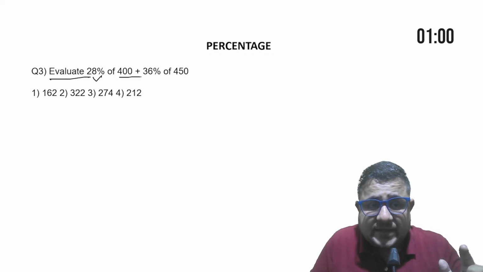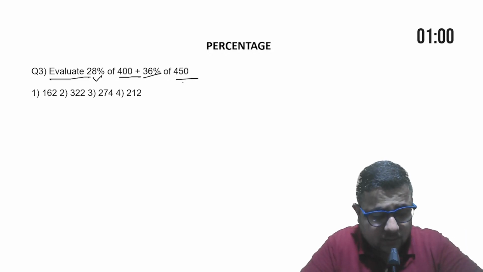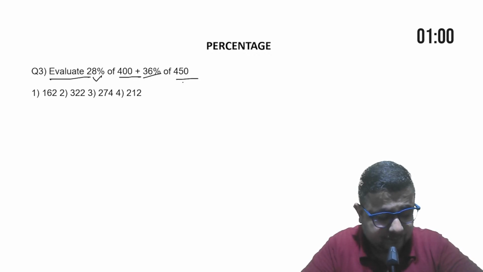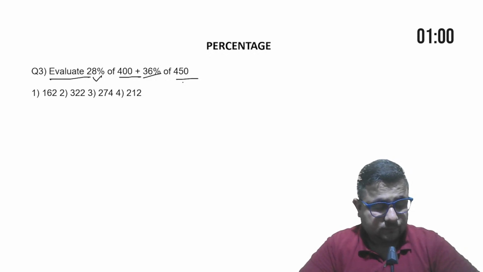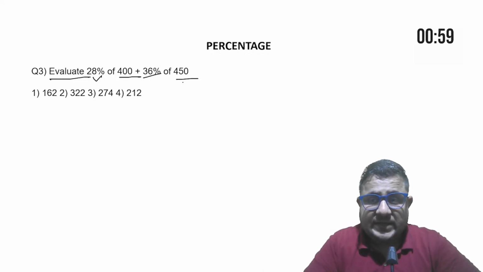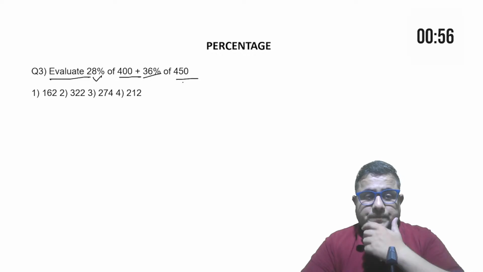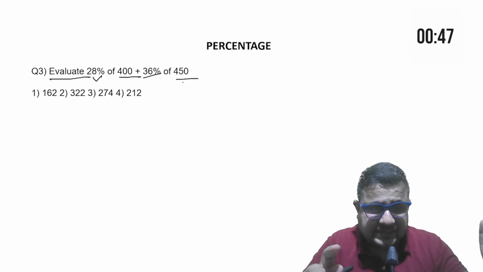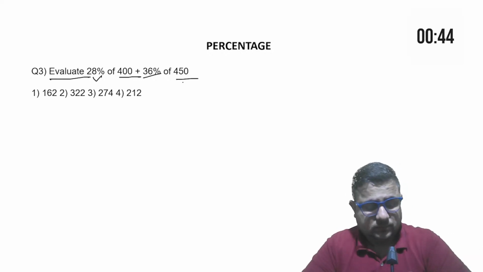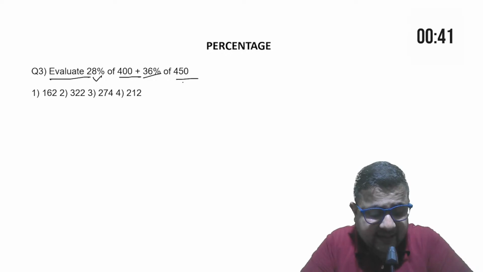Evaluate 28% of 400 plus 36% of 450. What I'm saying, 28% of 400 plus 36% of 450. So I'm starting the timer. 28% of 400 plus 36% of 450. How are you going to do it? A simple thing is given, very basic calculation I am asking from you all. Last 40 seconds are left.